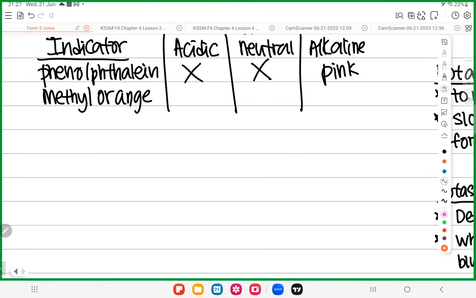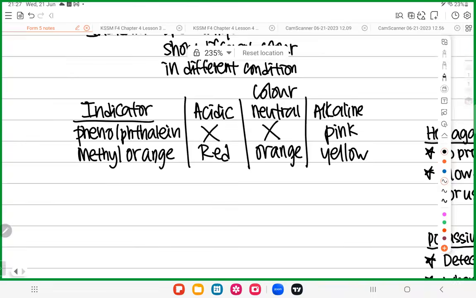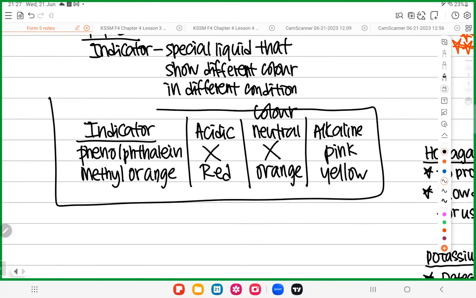Next, what about methyl orange? Methyl orange is orange color when it's neutral. When it's acidic, the color becomes darker red. When it's alkaline, the color becomes lighter yellow. So this is the color of the indicators you need to know.